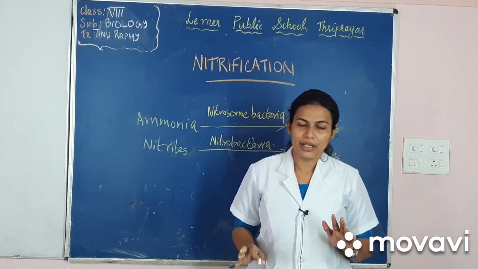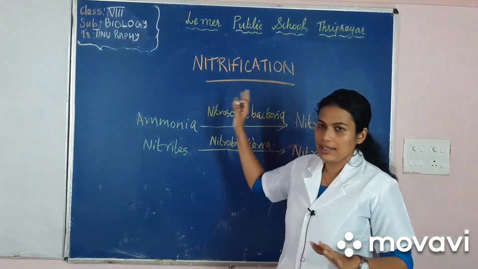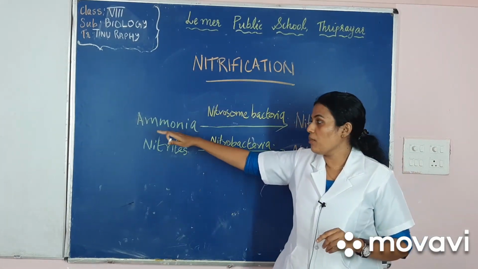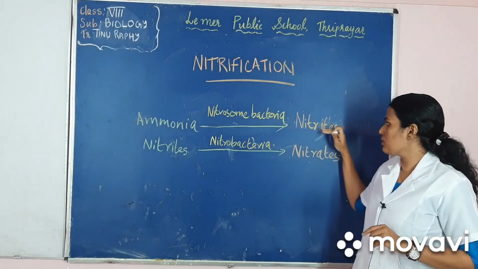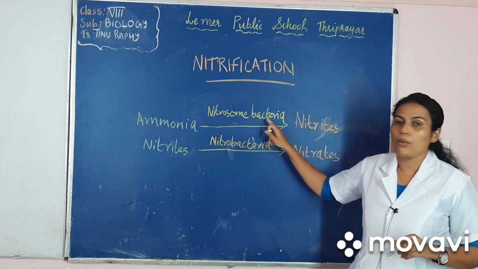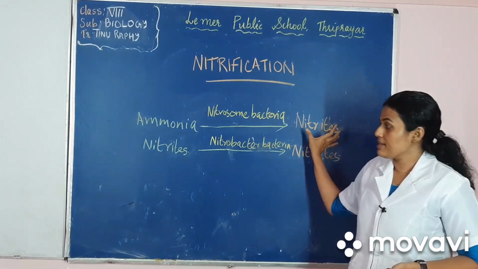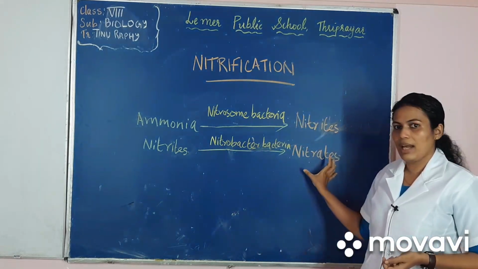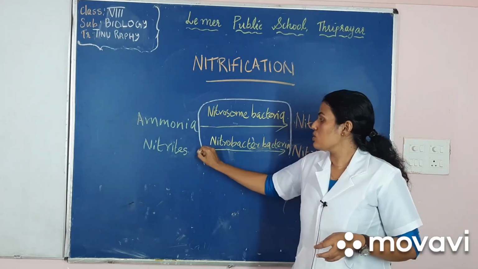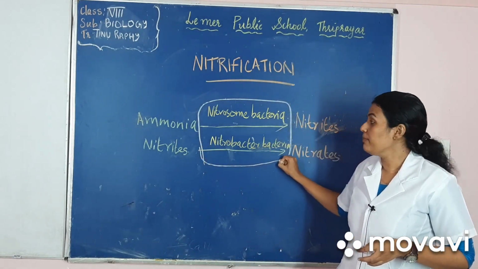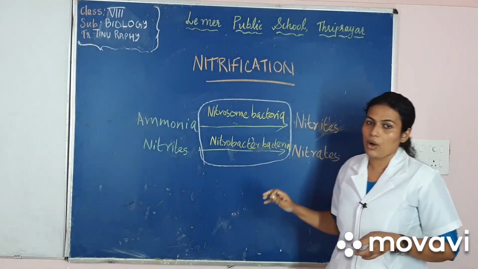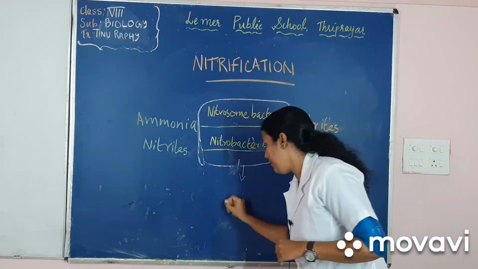The fourth step involved in the nitrogen cycle is nitrification. In nitrification, firstly the ammonium salt is converted into nitrites with the help of bacteria called Nitrosomonas. These nitrites are converted into nitrates with the help of Nitrobacter bacteria. These two bacteria, which help in the conversion of ammonia to nitrates, are called nitrifying bacteria.